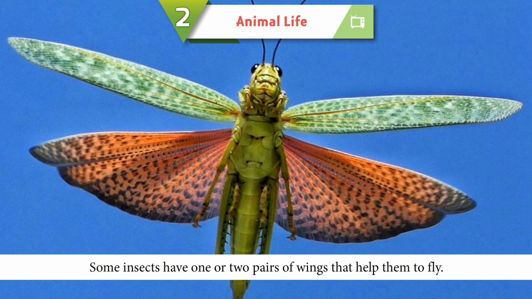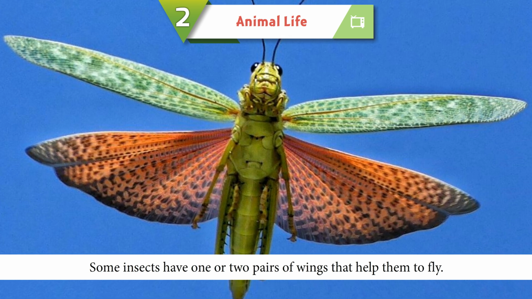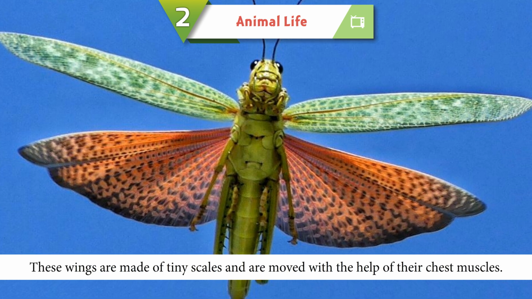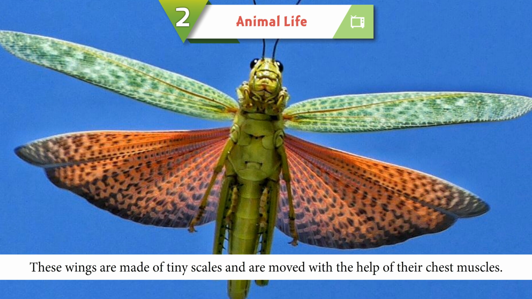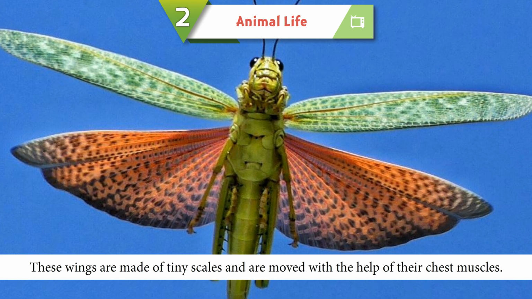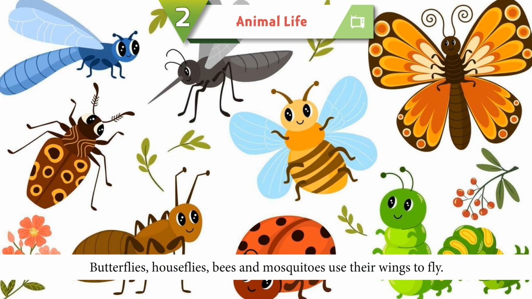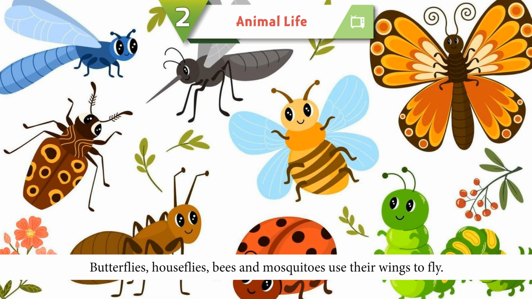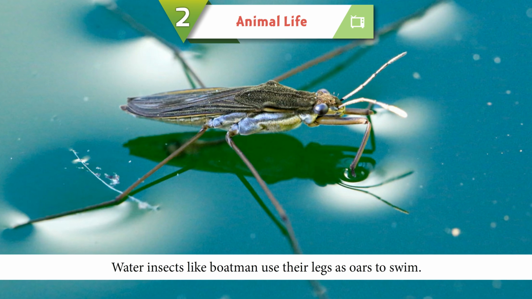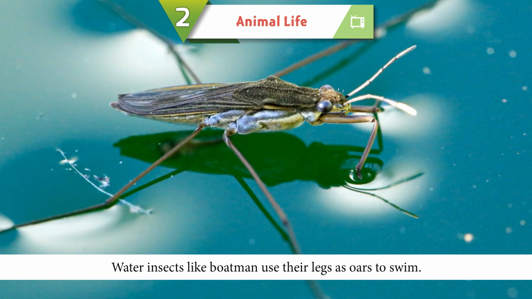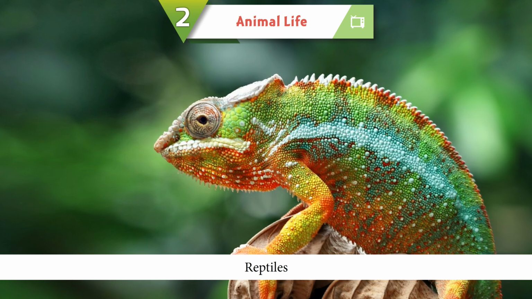Some insects have 1 or 2 pairs of wings that help them to fly. These wings are made of tiny scales and are moved with the help of their chest muscles. Butterflies, houseflies, bees and mosquitoes use their wings to fly. Water insects, like boatmen, use their legs as oars to swim.